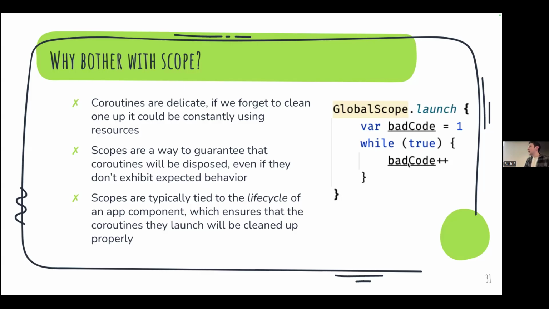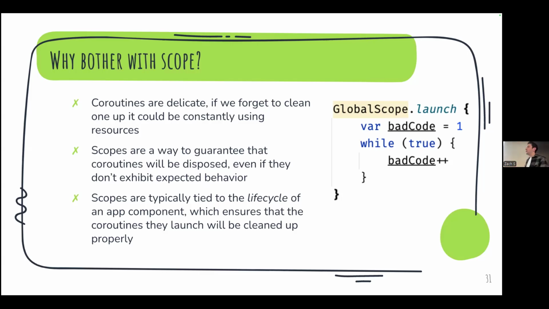So let's say I write some bad code that has this infinite loop here. It's just infinitely incrementing this integer, right? And this is running in the global scope of the app. And the thing is, this coroutine will basically never get disposed until we actually close the app. So now you're hogging resources on this person's phone, like you're hogging a thread or at least some computation on their phone because you didn't use scopes properly, right? You use this global scope, which is just always running.